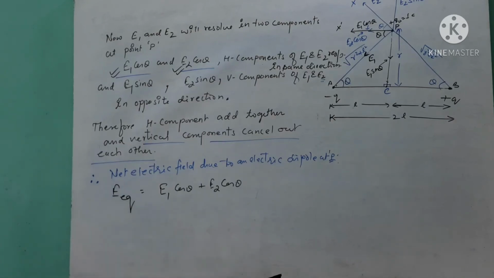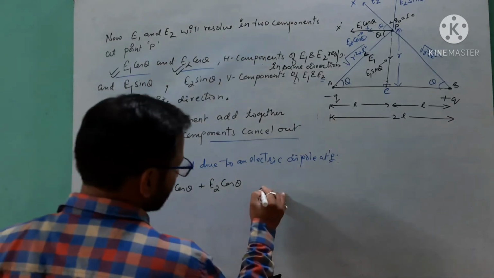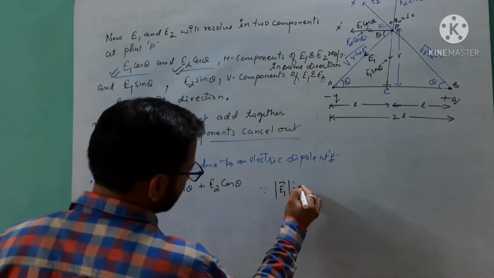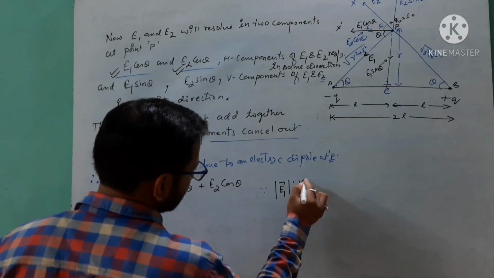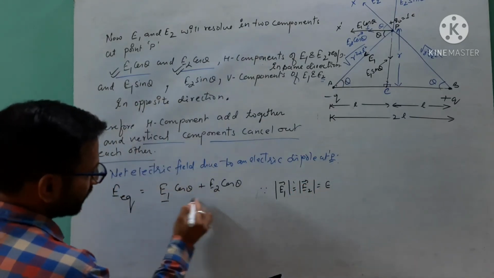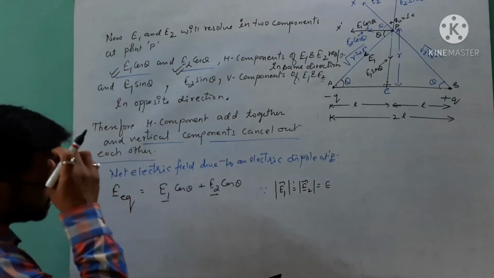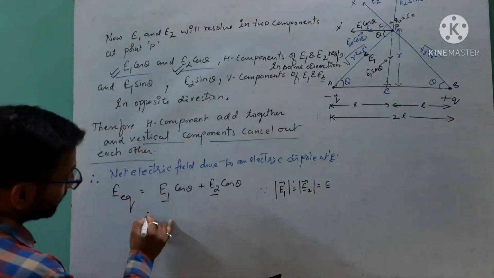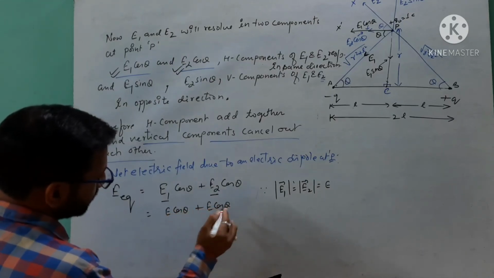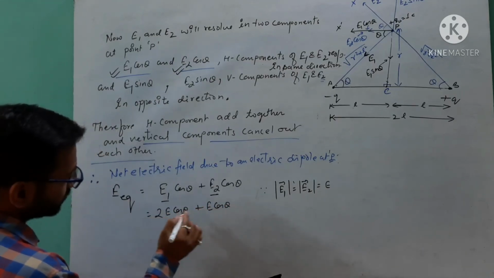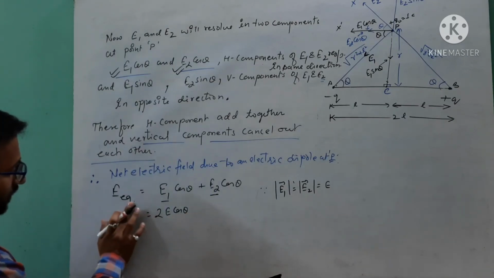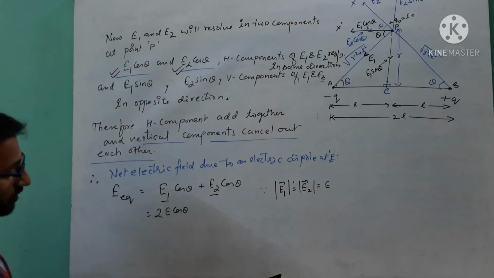From the previous discussion we know that the magnitude of E1 and E2 is the same, which equals E. So I will replace E1 and E2 by the symbol E. So E cos theta and once again E cos theta. These two add together to give us 2E cos theta. This is the value of the equatorial line electric field.